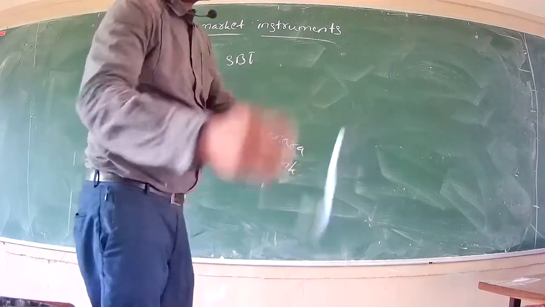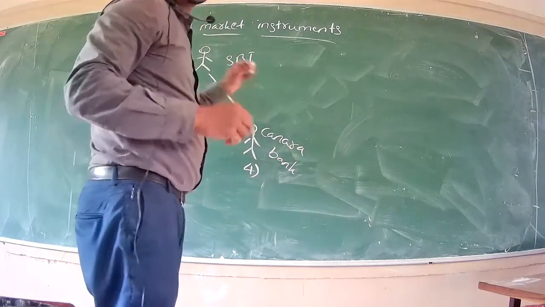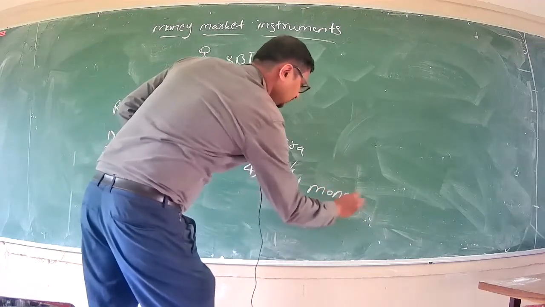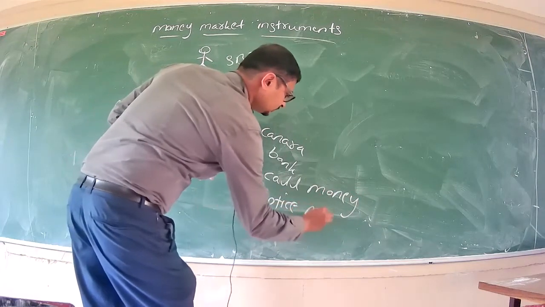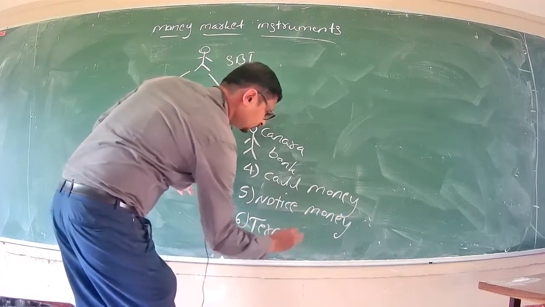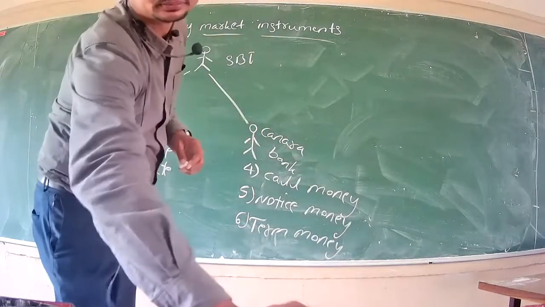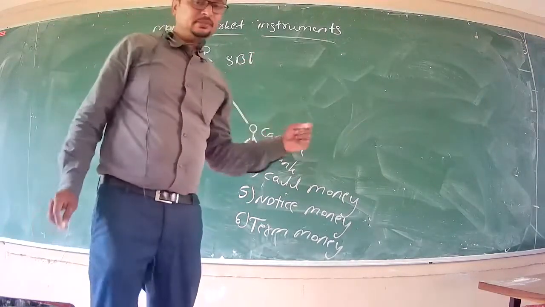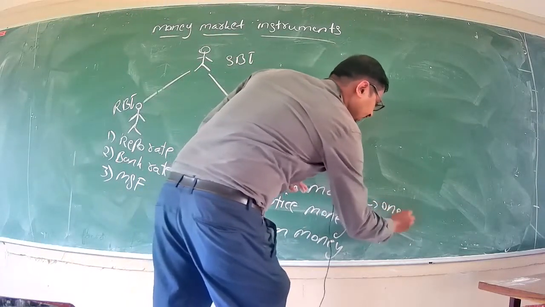Now, other types of money market instruments are call money, notice money, and term money. Again, on the basis of time period, call money should be paid back within 1 day, right?